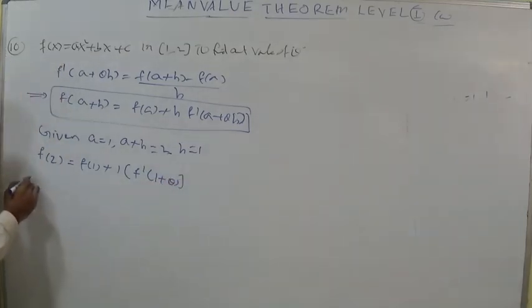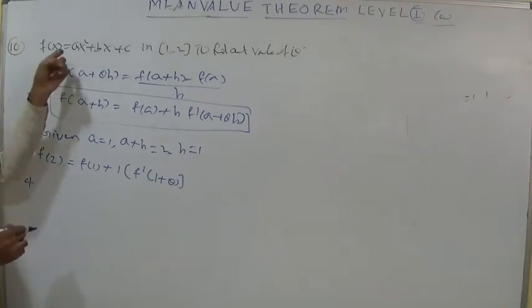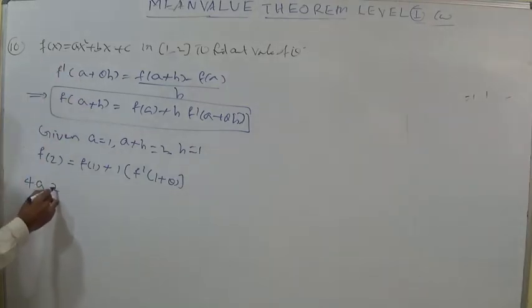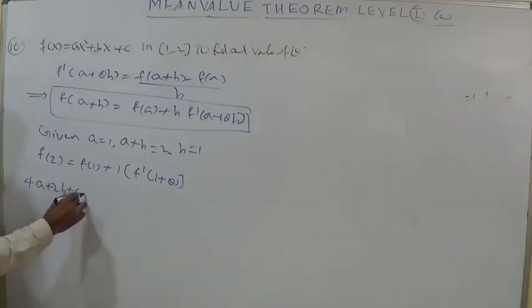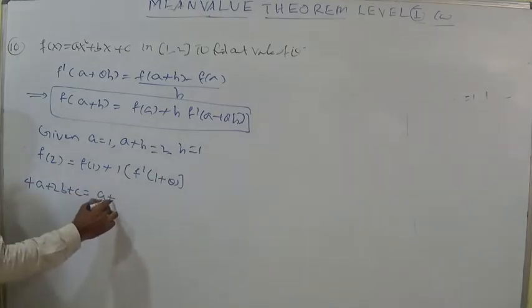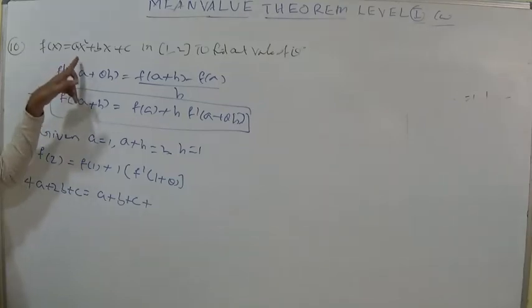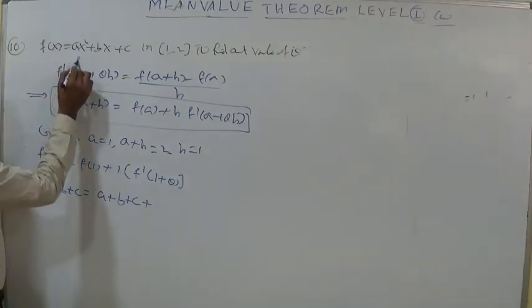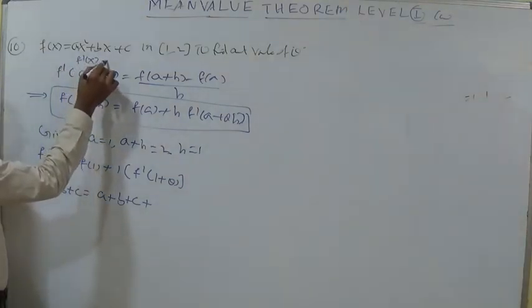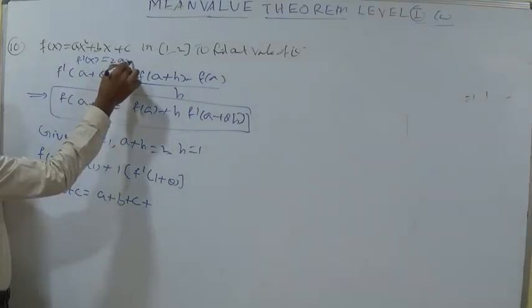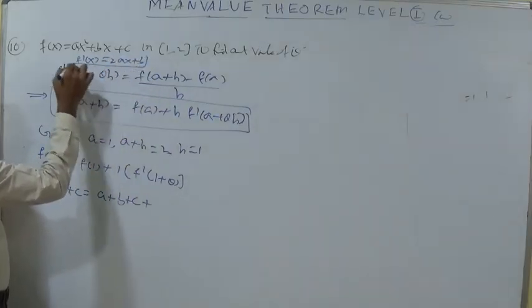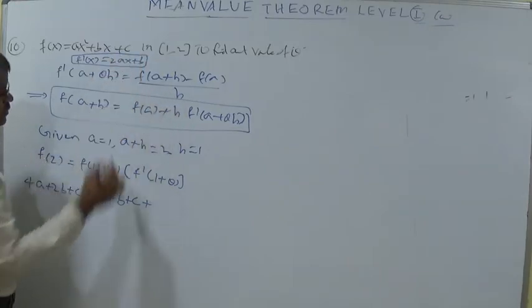For f(2), substitute the value 2 instead of x. It becomes 4a + 2b + c, equal to a + b + c plus f'(1 + θ). What is f'(x) here? f'(x) is equal to 2ax + b.